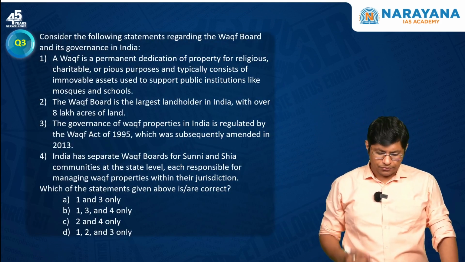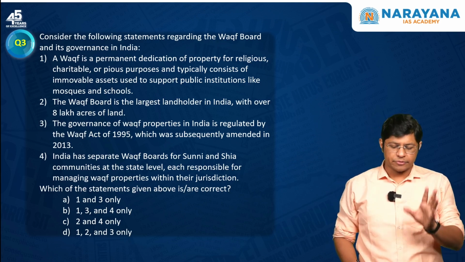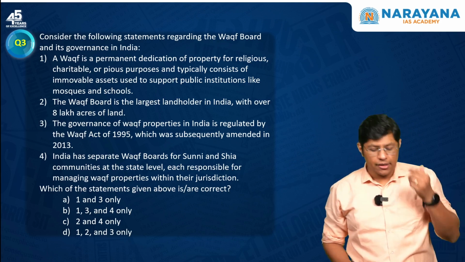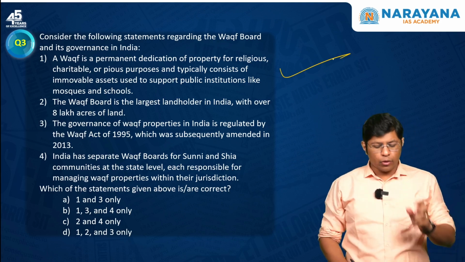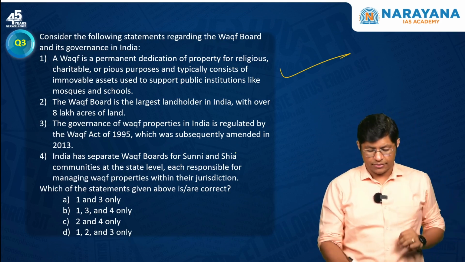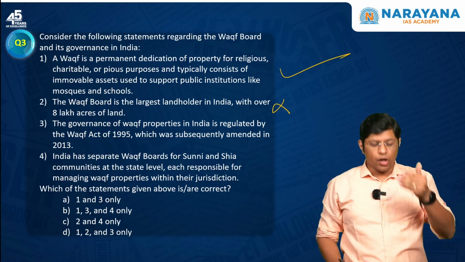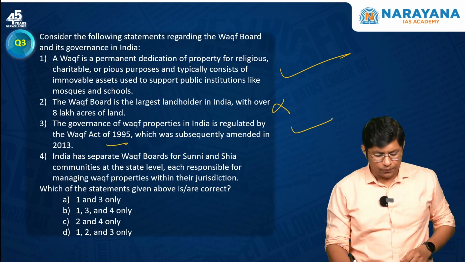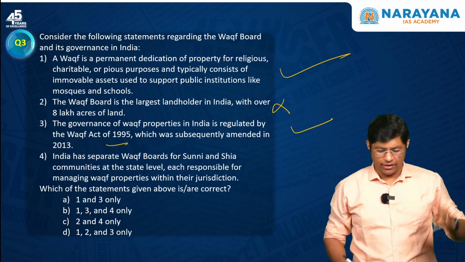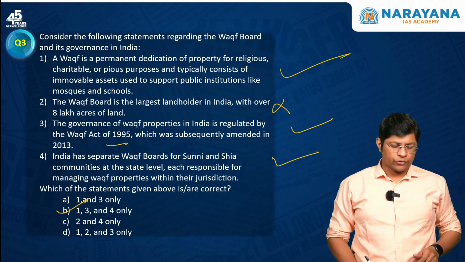The next question. A waqf is a permanent dedication of property for religious, charitable or pious purposes and typically consists of immovable assets used to support public institutions like mosques and schools. Yes, correct. The Waqf Board is the largest landholder in India. No, it is the third largest after defense. The governance of Waqf properties is regulated by the Waqf Act of 1995. Very true. India has separate Waqf Boards for Shia and Sunni at the state level. Yes, this one is also correct, which means 1, 3 and 4. Option B is the correct answer for question number 3.